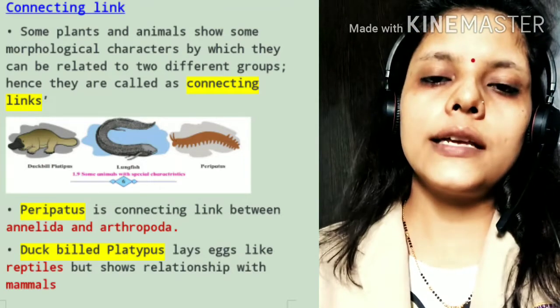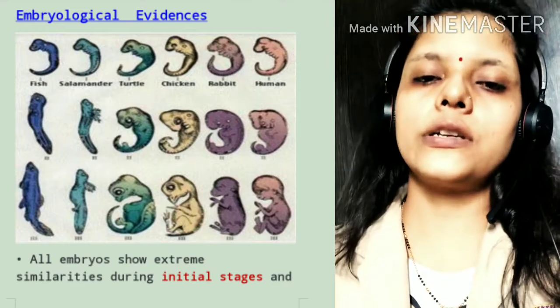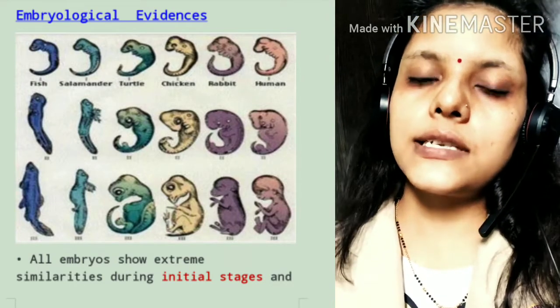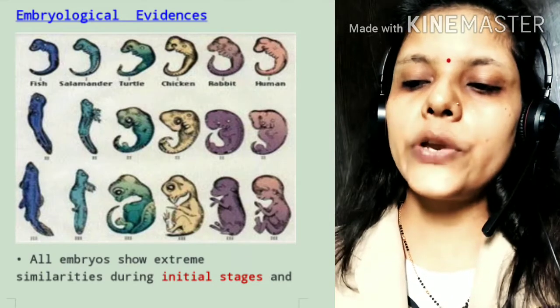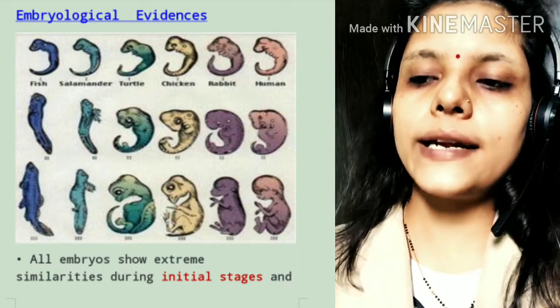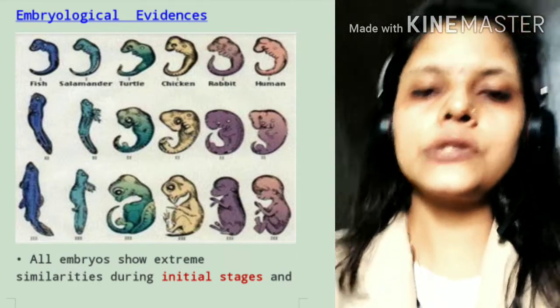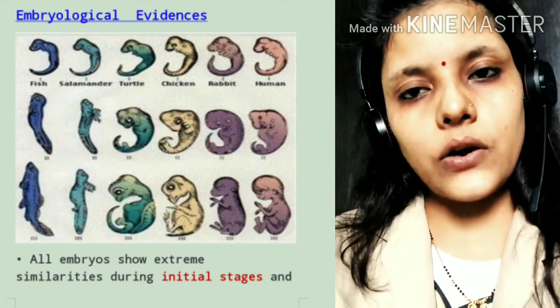The next one is embryological evidences. Okay, embryological evidences. So here are the 3 stages. In the very first stage we can see that all the embryos of different animals or different organisms in the initial stages look similar.